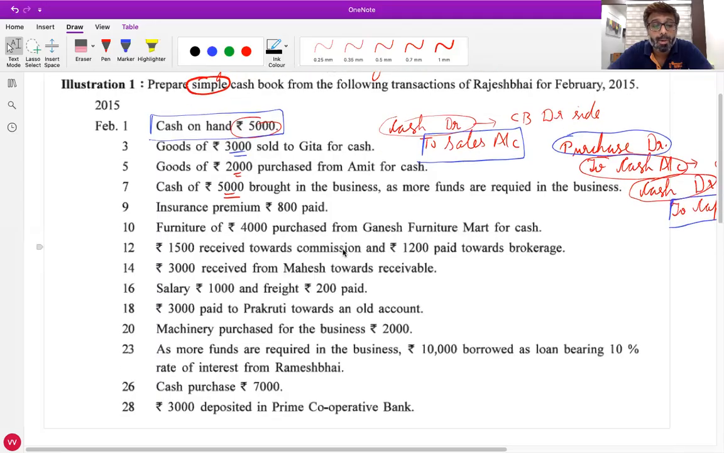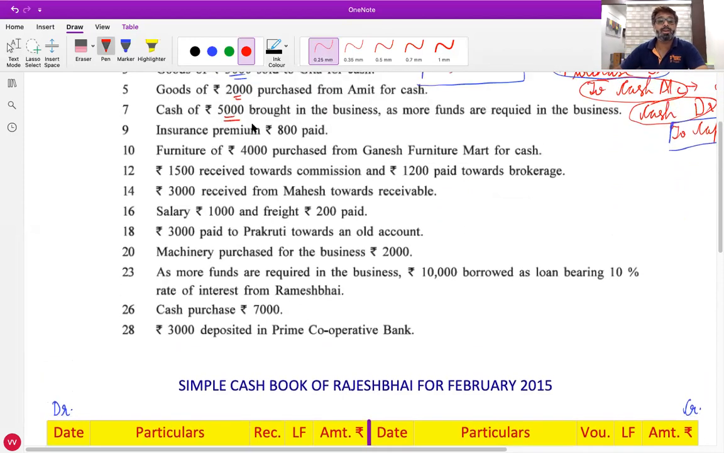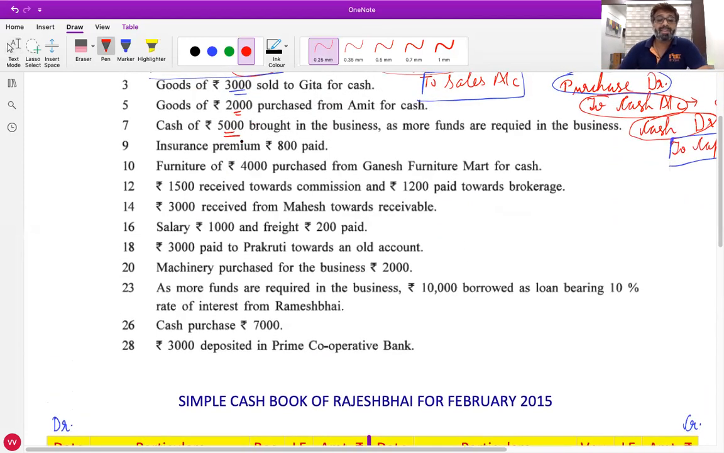Yes. Now, one more last to go from my side, then you have to explain it to me. Will you all be able to explain after the 9th? Yes, sir. Fantastic. 9th, insurance premium paid 800. So insurance premium is an expense. Debit all expenses and losses. So insurance premium account debit with 800.